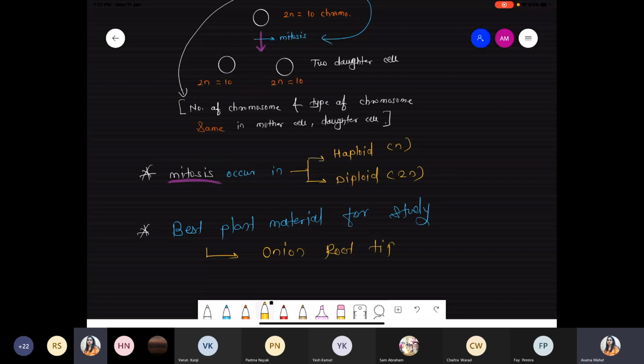In 12th standard, you will have some practical with respect to onion root tip. Might be possible you will perform the practical, or you will get some ready-made slides. So the best plant, onion root tip, is basically the best study material for the mitosis study. Okay, for the mitosis, not meiosis. This is the best material for mitosis.